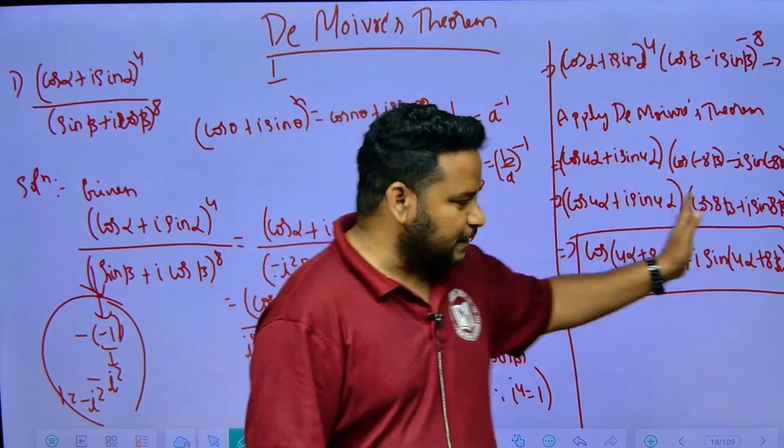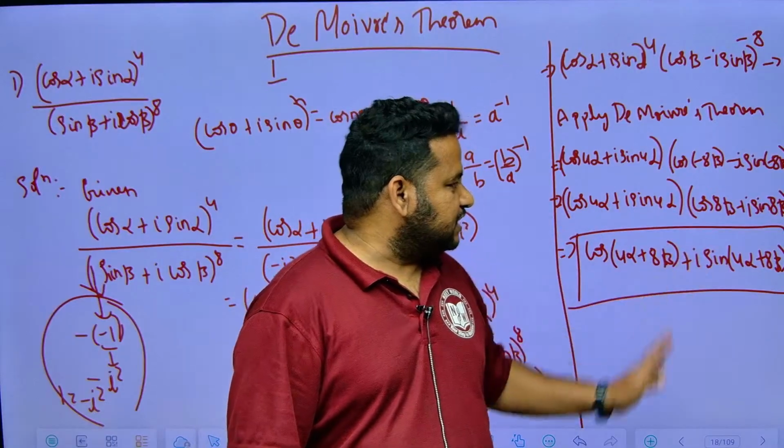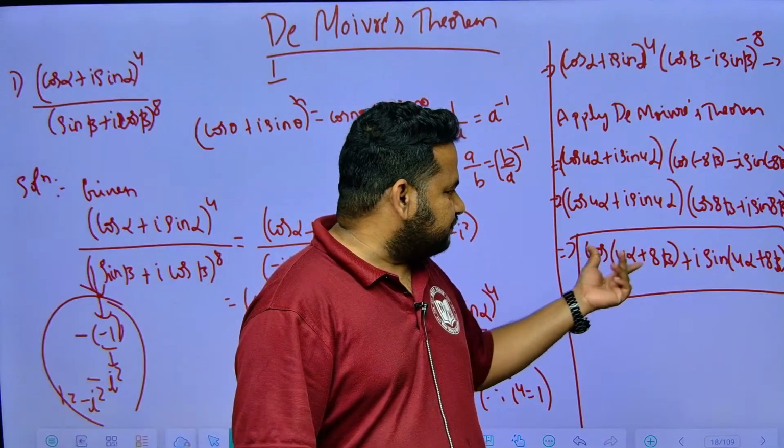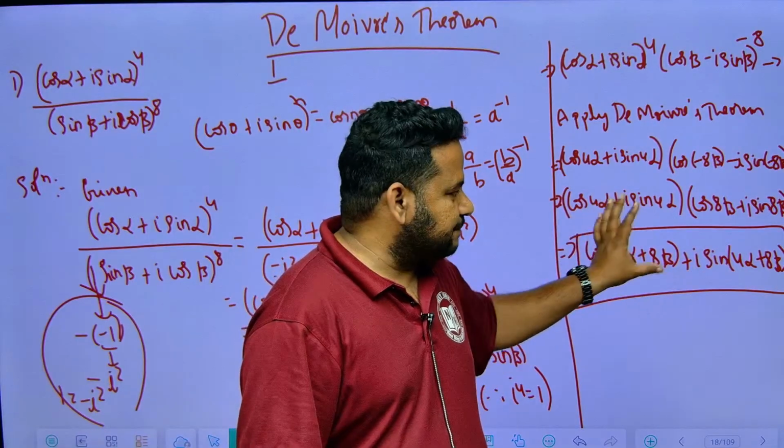That is, if I multiply, what will I get? cos A cos B, sin A cos B. If I combine them, I'll get cos of (A plus B) into sin of (A plus B). This is what I'll get. That is the formula I'll get. The real parts, I'm writing directly.